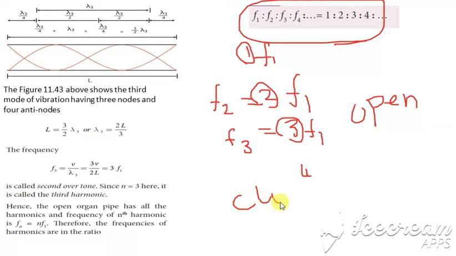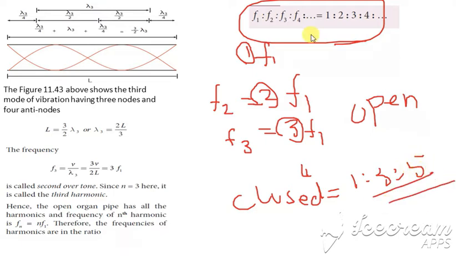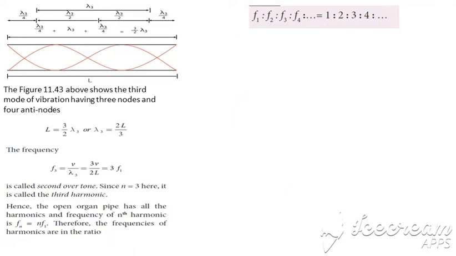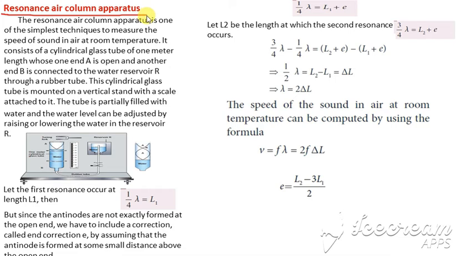In the same way, for the closed organ pipe, we got the ratio as 1 is to 3 is to 5. They are in the odd ratio, and this is in the normal ratio. Clear with this? Thank you. Next is the resonance air column apparatus.